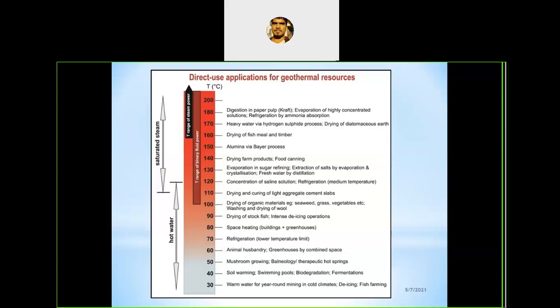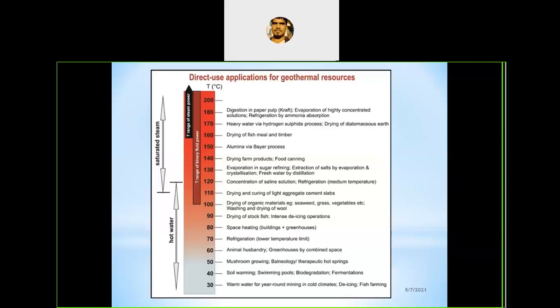But it has some disadvantages. Generally the energy is available as low grade heat. It is not high grade like the combustion of coal. In the combustion of coal we get high grade heat, but here we get low grade, which means efficiency is very low. Continuous extraction of heat from the groundwater may lead to subsidence of land.